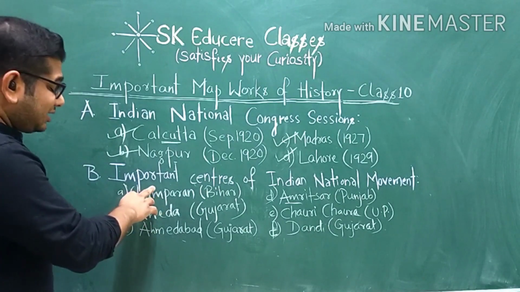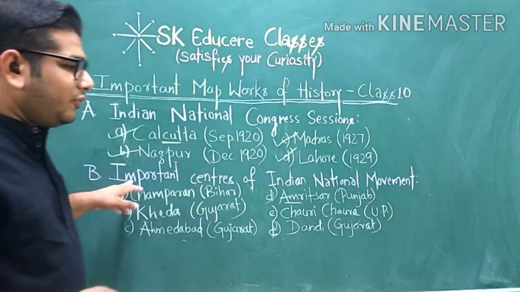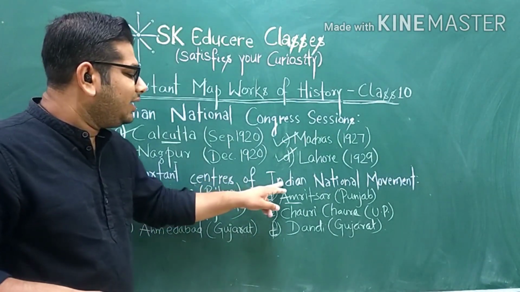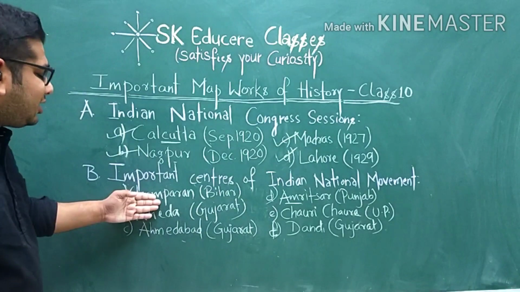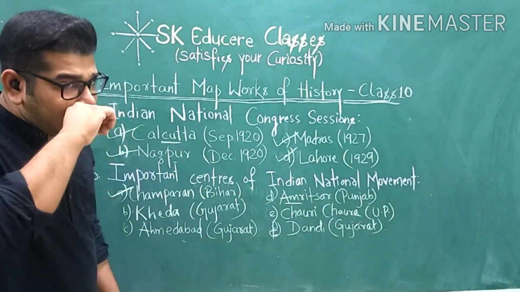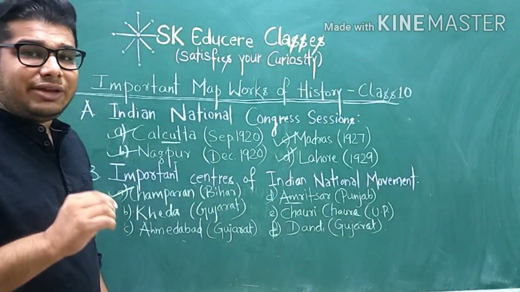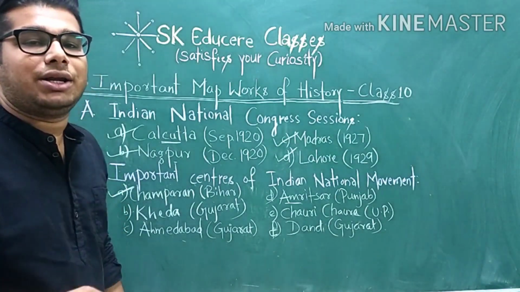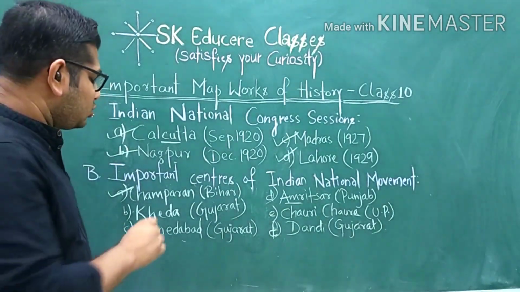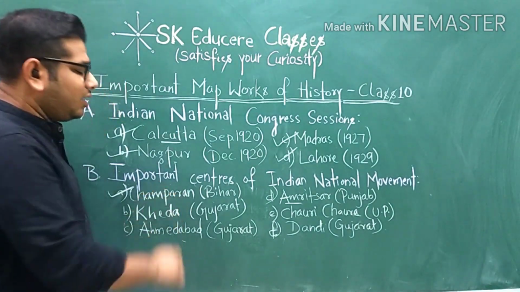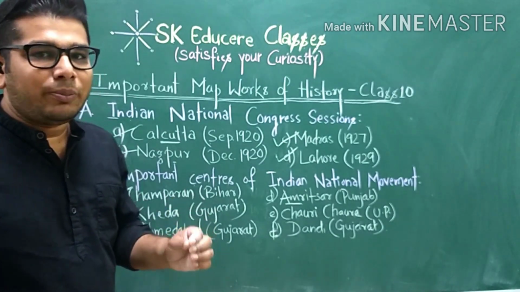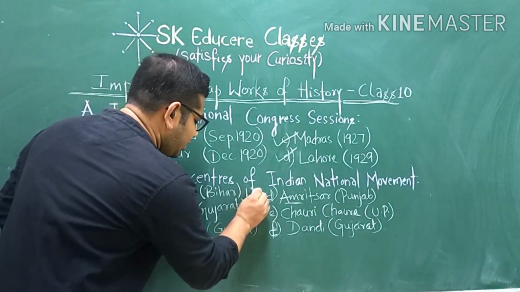Now the next section from which map work can be asked is important centers of the Indian national movement. The first important center is Champaran. Champaran is located in Bihar, so if the question asks to locate Champaran, you have to locate Champaran within the boundary of the state Bihar. It was an important center because Mahatma Gandhi started the first Satyagraha movement from Champaran in